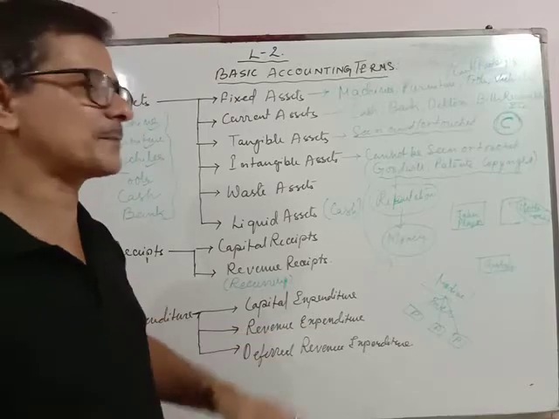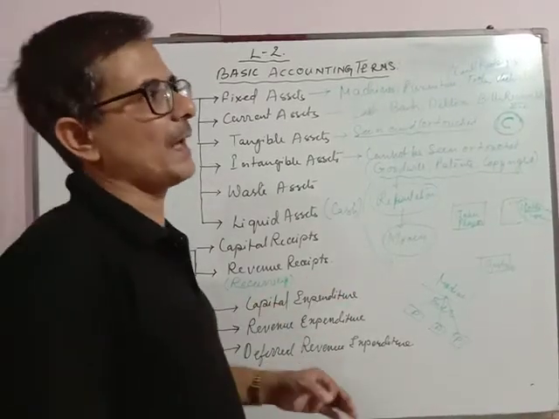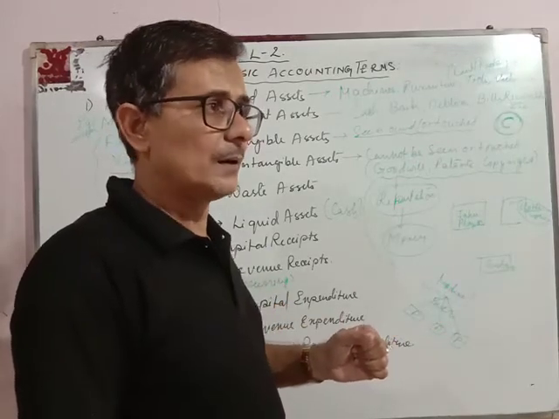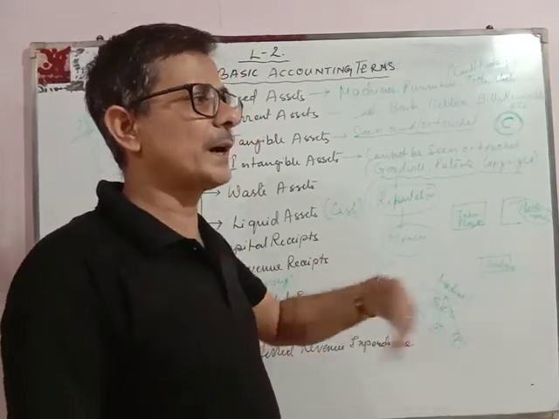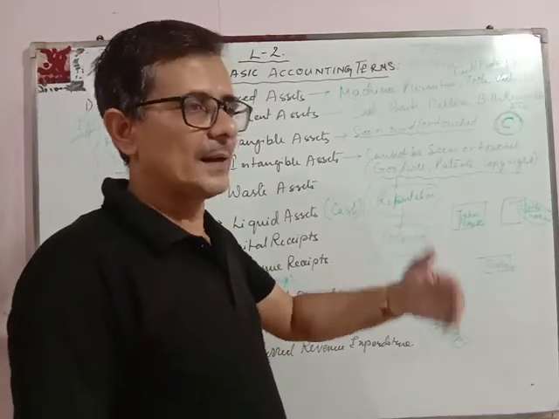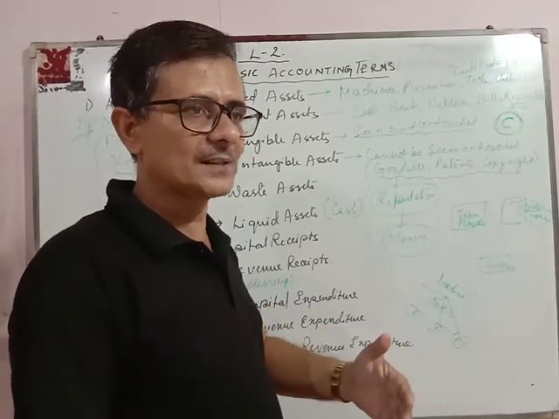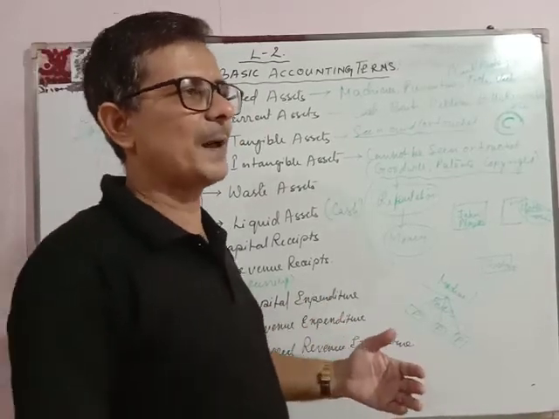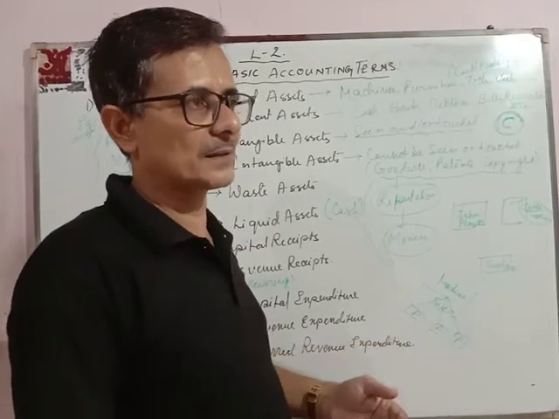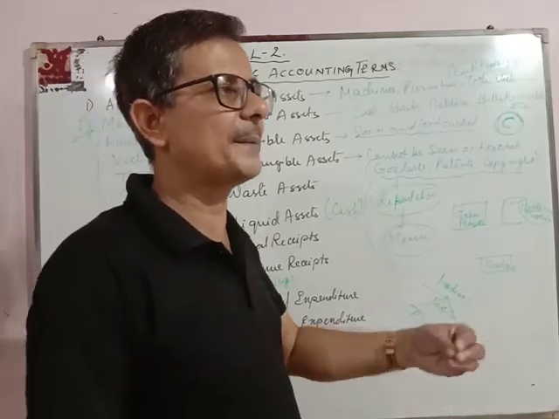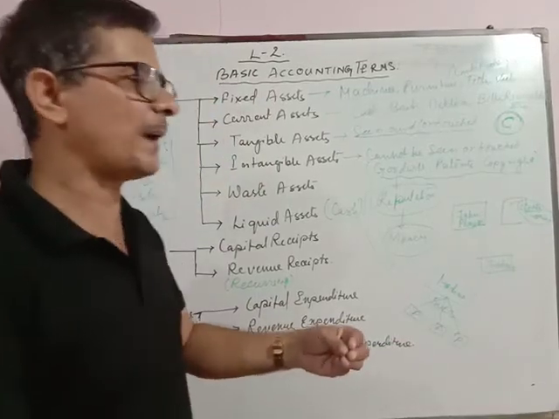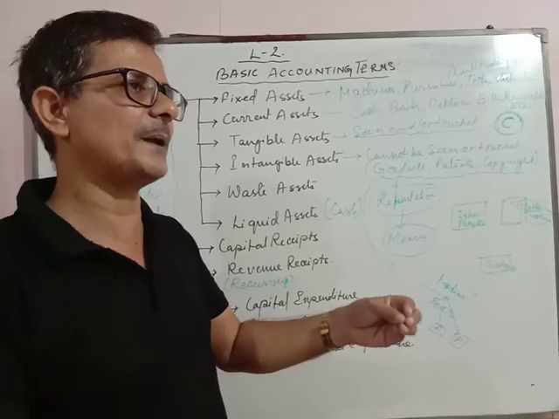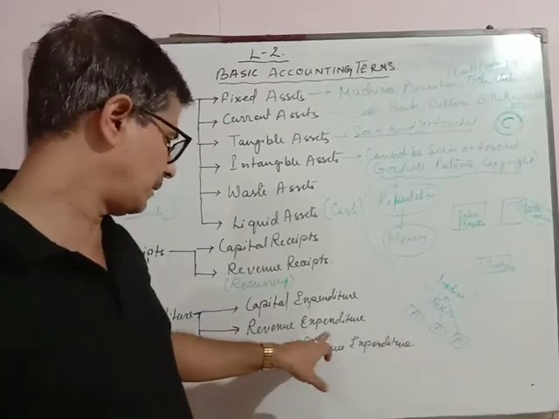Now what is revenue expenditure? I will give an example. Suppose you took a house for rent to do the business. Now every month you will pay the rent. If you keep staff in your business, for example a salesman to sell the products, you have to pay him a salary every month. So here we can see that the expenditure is recurring in nature. Continuously every month you are paying. That is known as revenue expenditure.